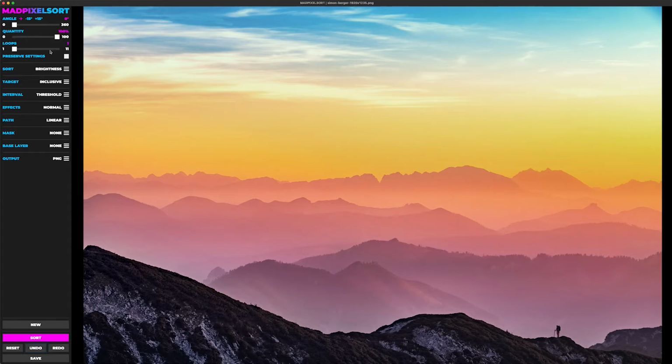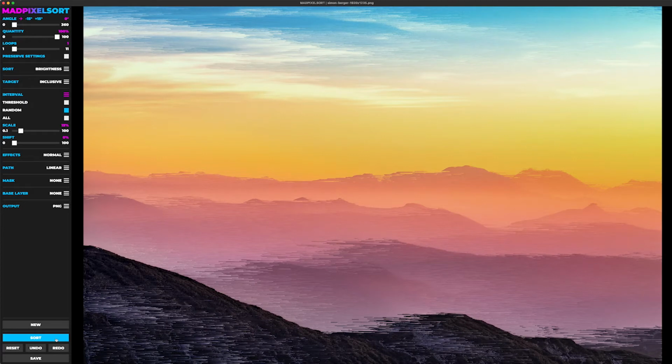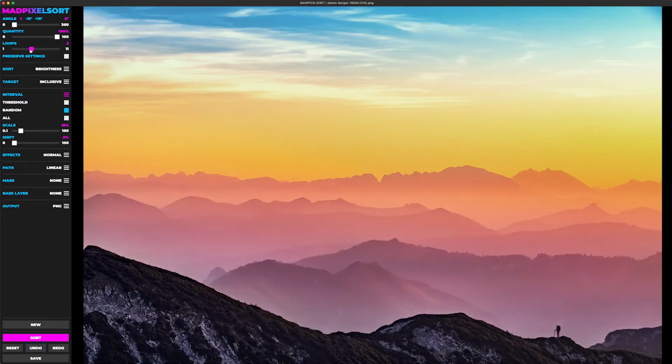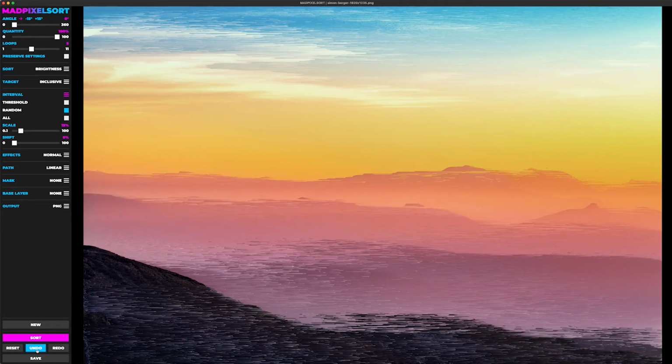Now, loops essentially loops the sorting algorithm and sorts the image multiple times. Now, this is only evident in a few modes. I'm going to switch our interval to random for now. And if we do just once, you can see that the effect is pretty substantial. But if I were to loop it 5 times, it'll sort the image 5 times in a row. It'll take longer, and you can see that it essentially amplifies the effect.